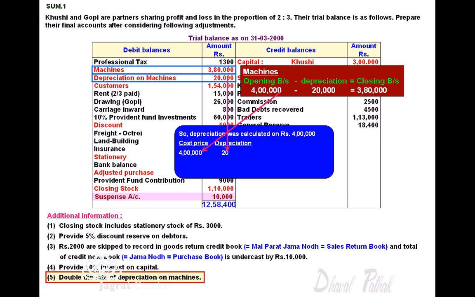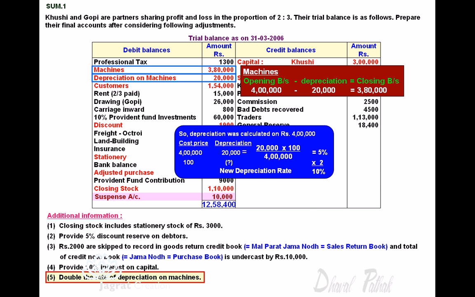Now 20,000 depreciation has been provided on a balance of 4 lakhs. So for 4 lakhs, 20,000 is the depreciation. How much for 10? How much for 100? So we can work out the rate of depreciation already provided for, that is 5%. Now we want to double the rate of depreciation. So now we intend to provide depreciation at the rate of 10%.